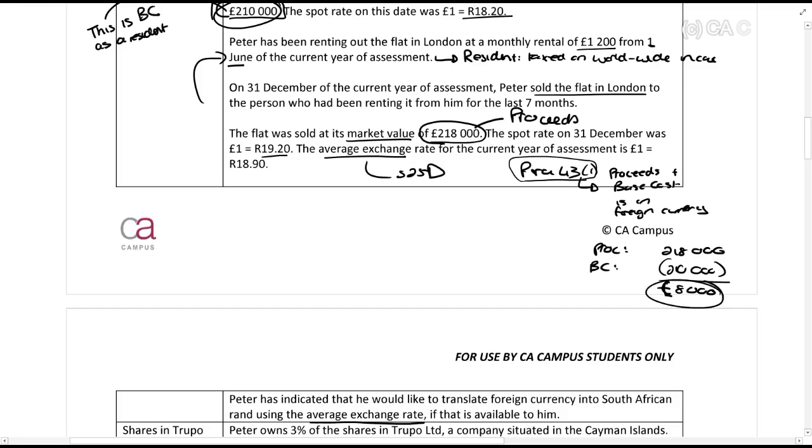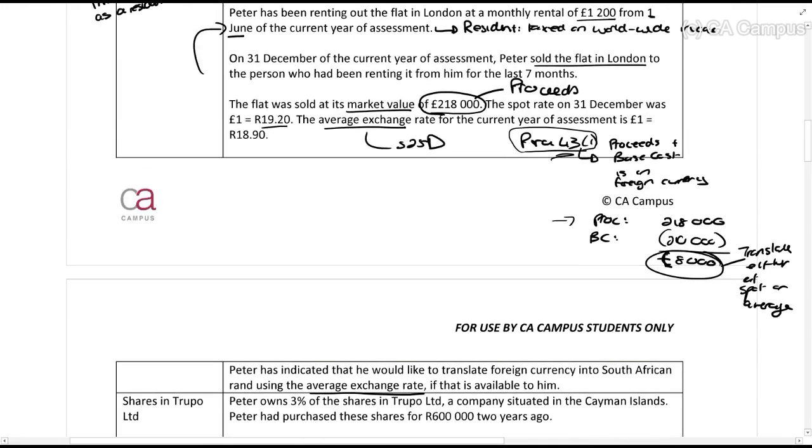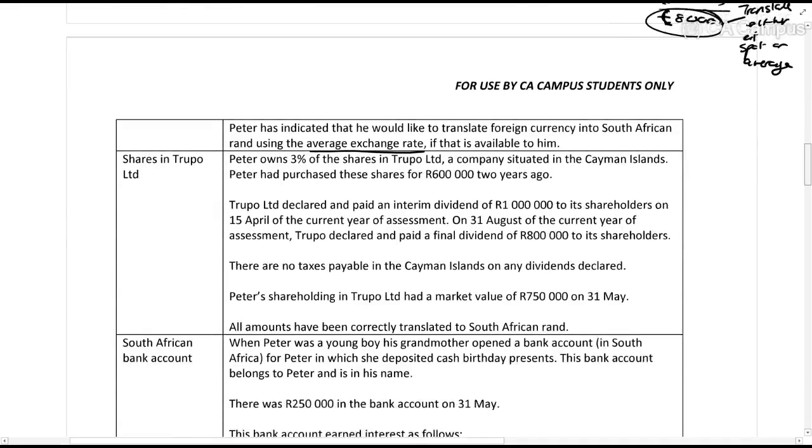And that you can translate either at spot on the day that it was sold or average. That's what paragraph 43(1) says. So that's what we're going to do there. That's as simple as it is. And that's if both of them are in the same currency. Remember, go and look at paragraph 43 just for the rest of it.